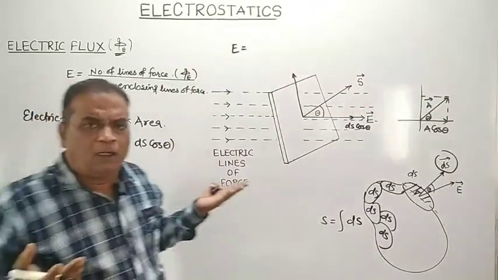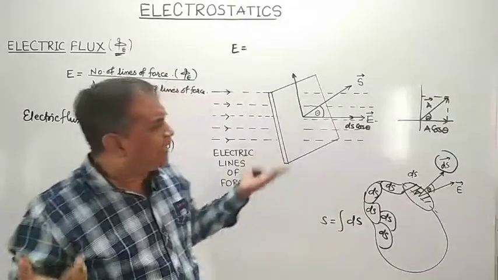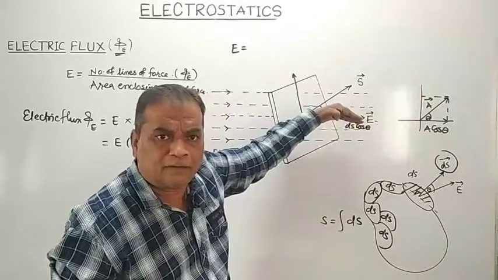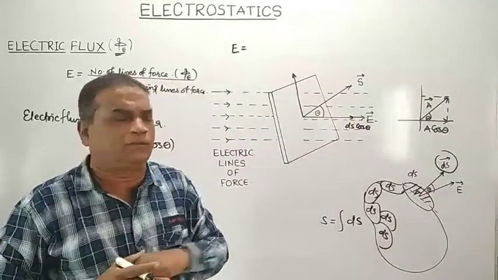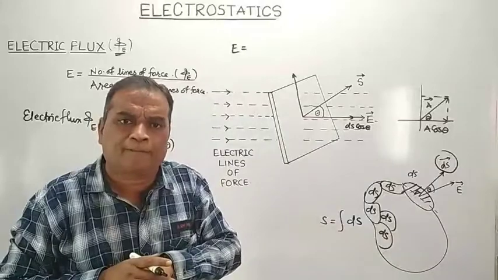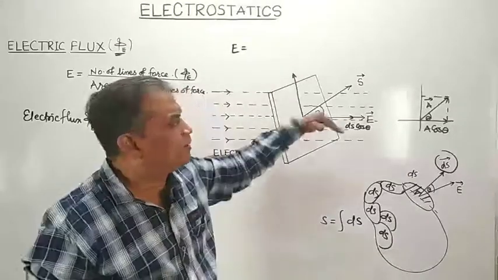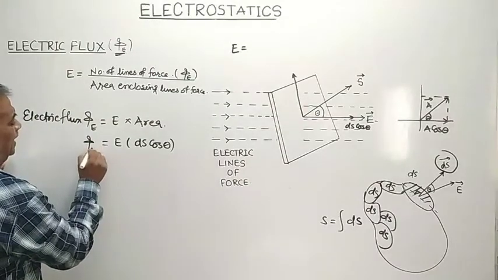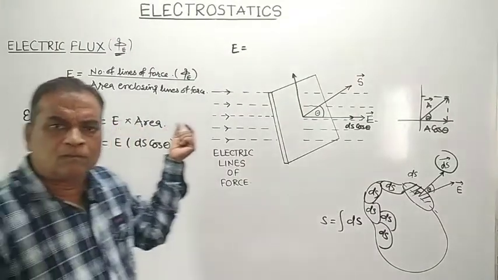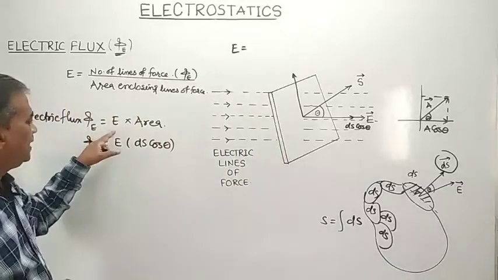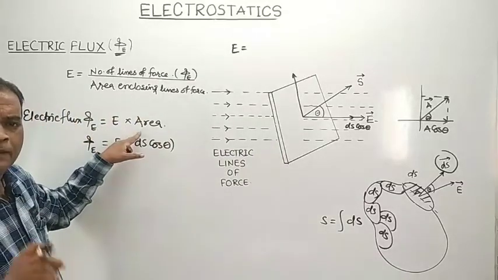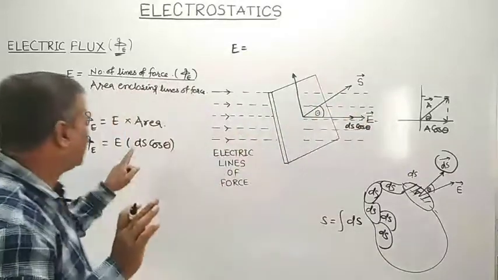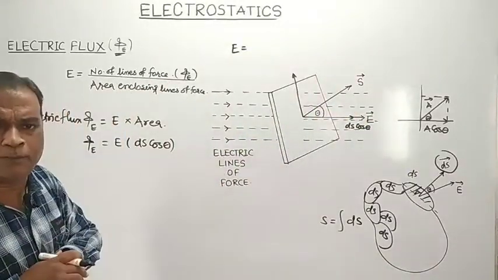This is one way. Or one may calculate the component of E which is normal to the surface area. Component of E which is normal to what? The surface area. So remember, the electric flux phi E is equal to electric field intensity E multiplied by that component of area which is along the direction of electric field, that is ds cos theta.